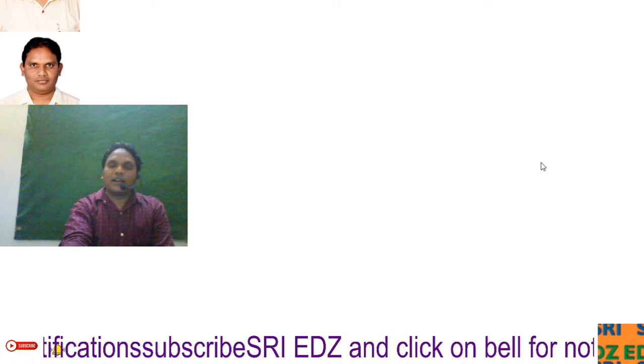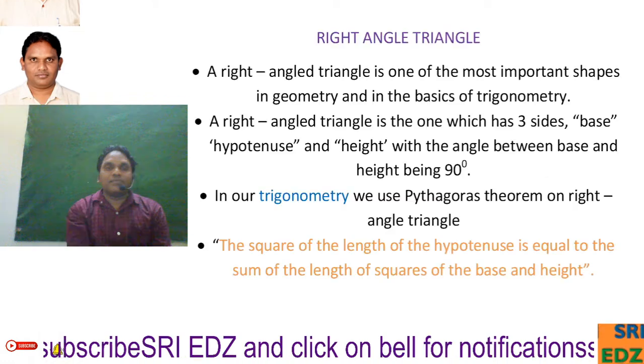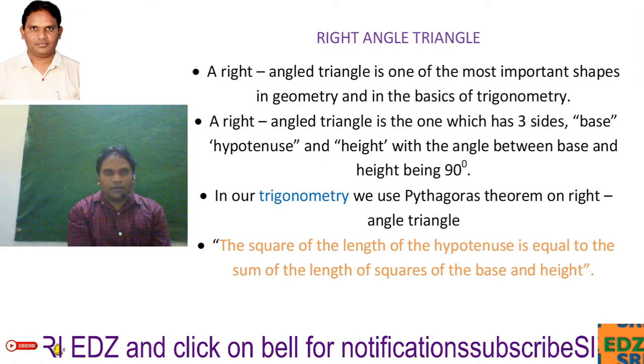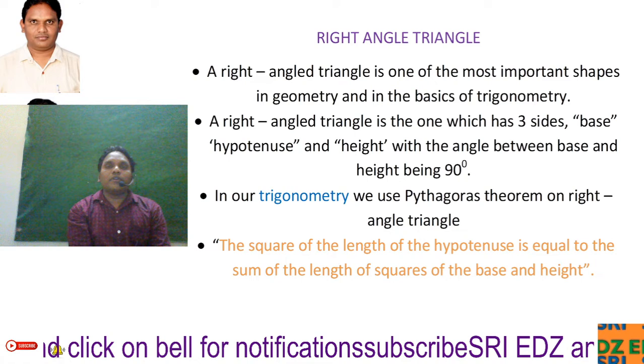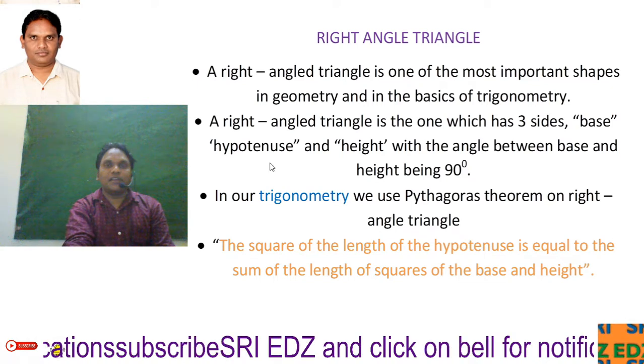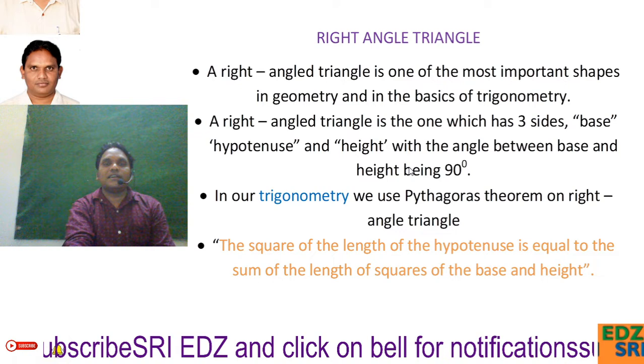In trigonometry, the major role is played by the right angle triangle. So we are going to learn the definition and a few properties of the right angle triangle, because it is one of the most important shapes in geometry and in the basics of trigonometry. A right angle triangle has three sides: one side called the base, one side called the hypotenuse, and another side called the height, with the angle between base and height being 90 degrees.